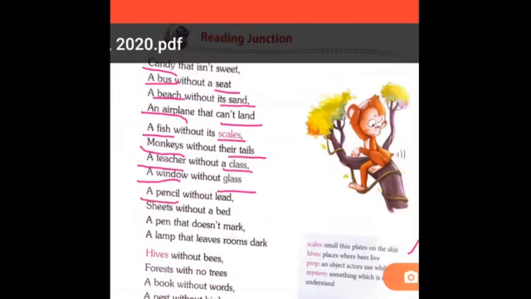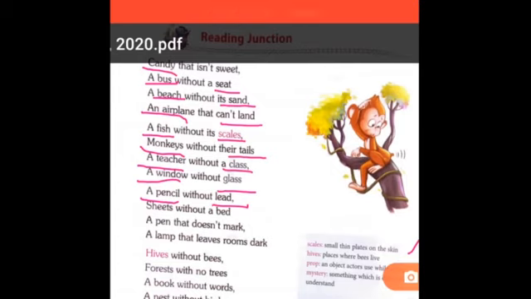A pencil without lead. Okay, what is lead? Lead helps us to write, right? But if the pencil is without lead, then what will happen? The pencil will be useless, because we write with that pencil. But if there is no lead, then what will happen? We cannot write, right? So the pencil will become useless.